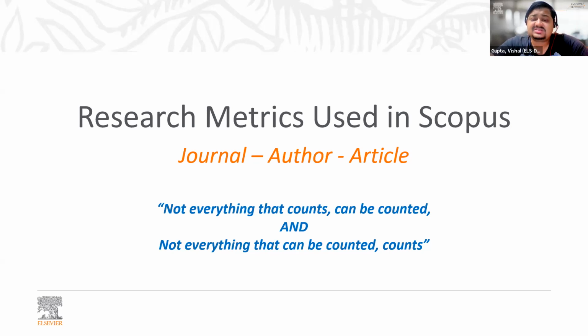But if you talk about the research scenario, there are basically three places where you absolutely need metrics as well: journals, authors, and articles. So metrics are pretty common. We all use metrics in order to qualify, in order to benchmark. But three critical areas in the field of research where metrics hold extra importance are journals, authors, and articles. Now, I like this quote a lot, which says, not everything that counts can be counted, and not everything that can be counted counts, which means you need to choose wisely, right?